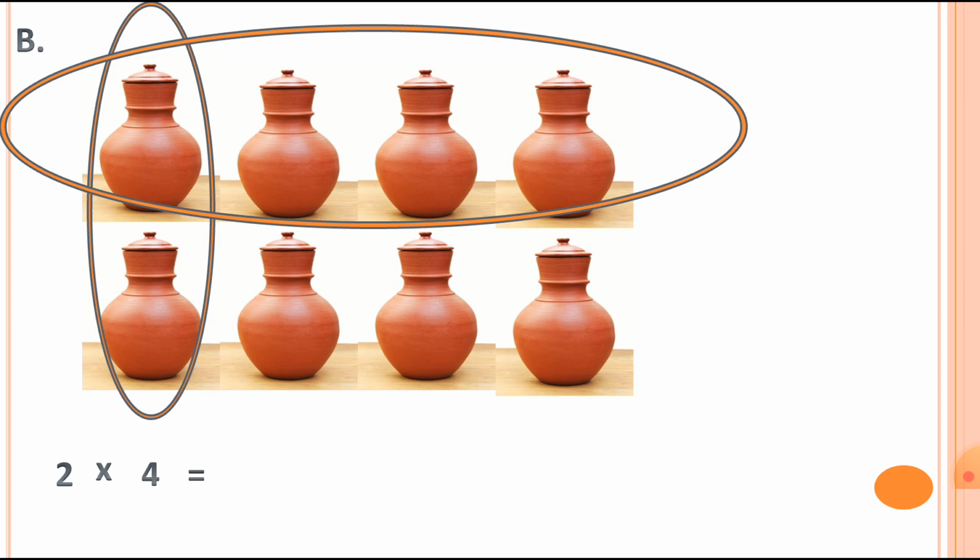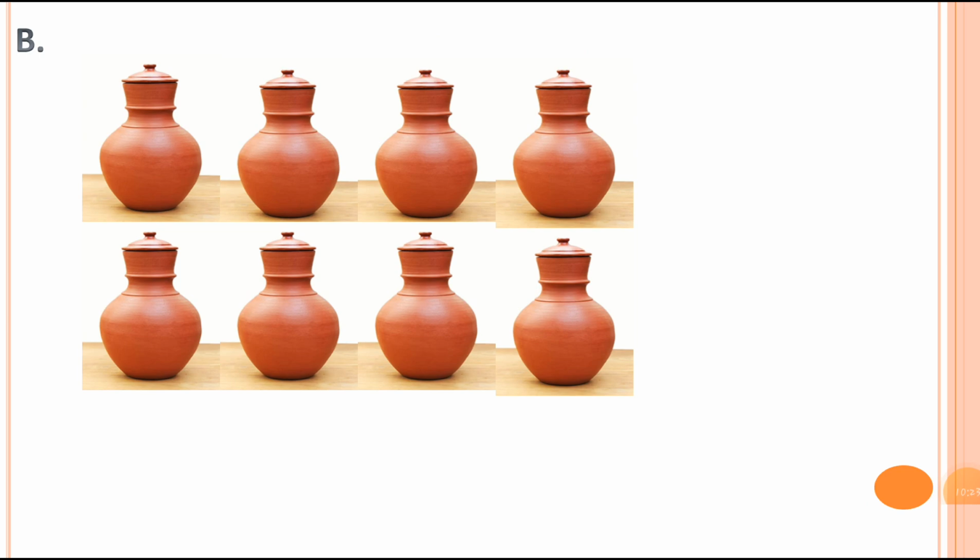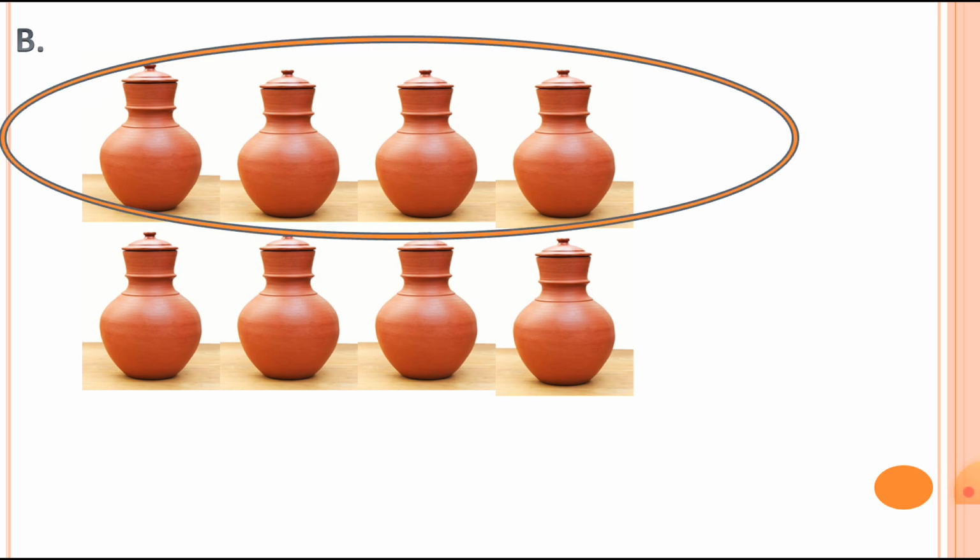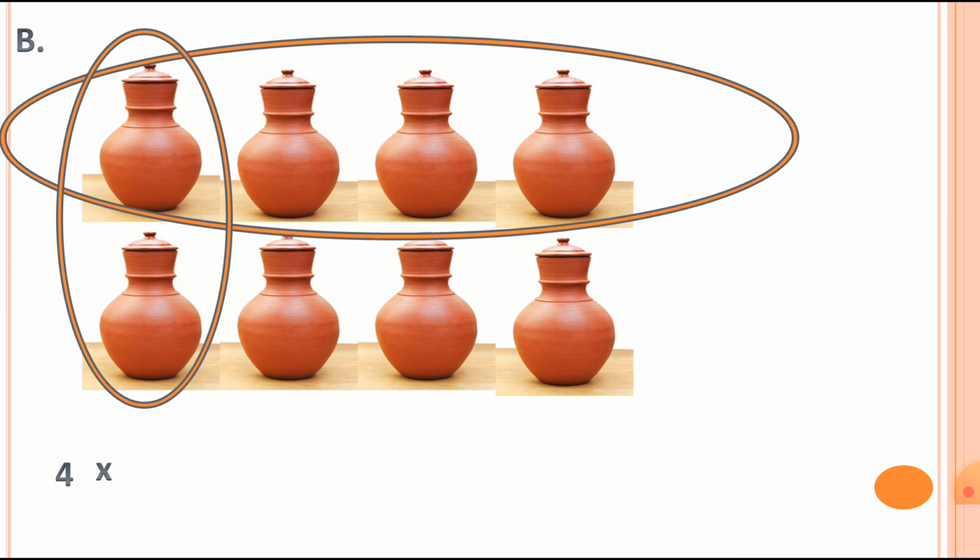So total how many pots are there? Total there are 8 pots. Now the next one. First of all we are taking the sleeping line. So how many pots in the sleeping line? Let's count it. 1, 2, 3 and 4. There are 4 pots in the sleeping line. And how many in the standing line? There are 2 pots in the standing line. 4 twos is equal to 8. So total these are 8 pots. Now you can understand this.